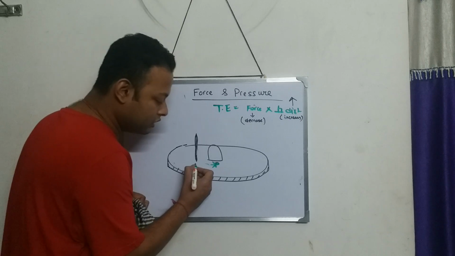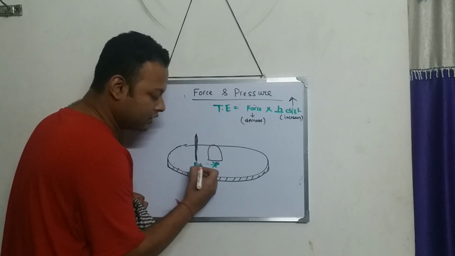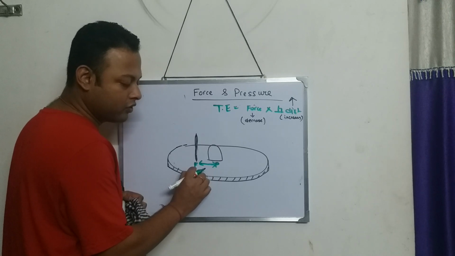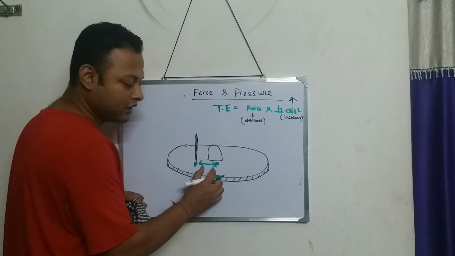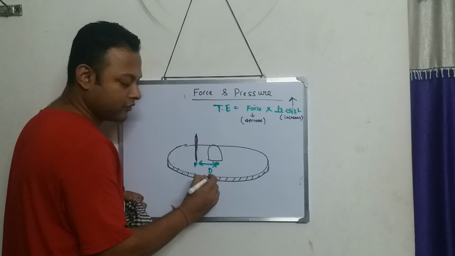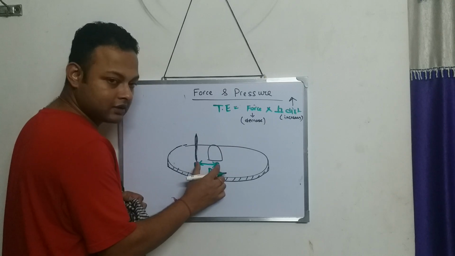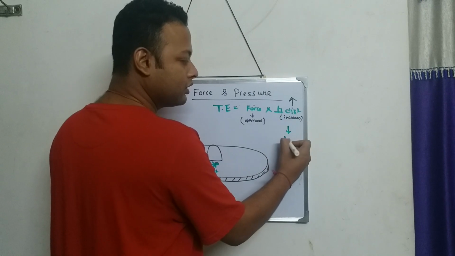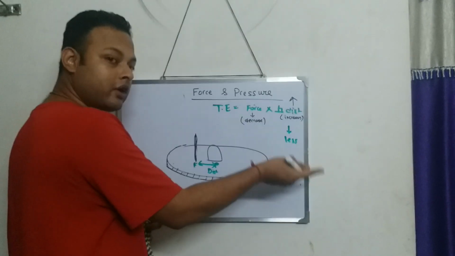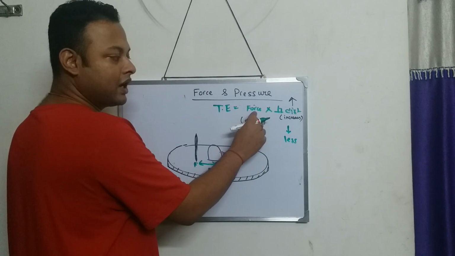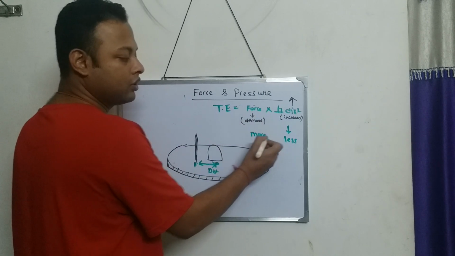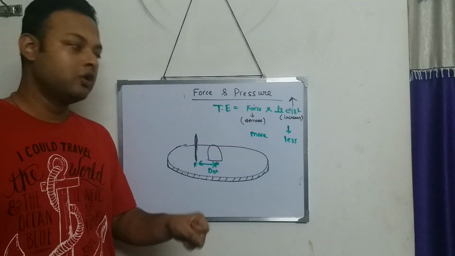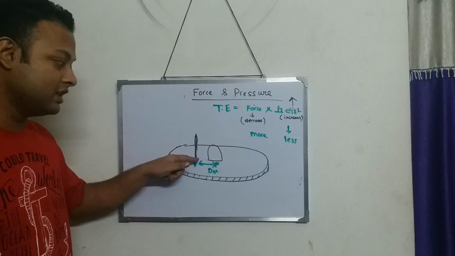Now the point of application of force is over here, and the distance between the point of application of force and the pivoted point becomes less. If this distance becomes less, correspondingly the force that we apply becomes more. So the potter has to apply more force to turn the wheel if the stick is over here.